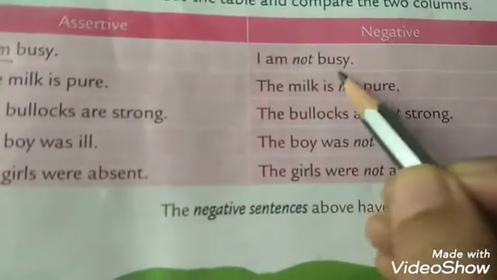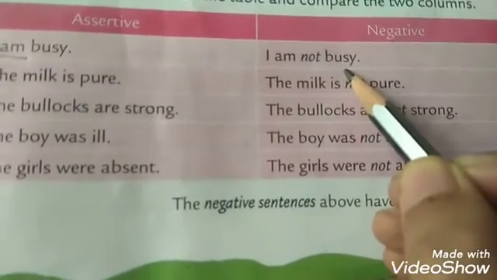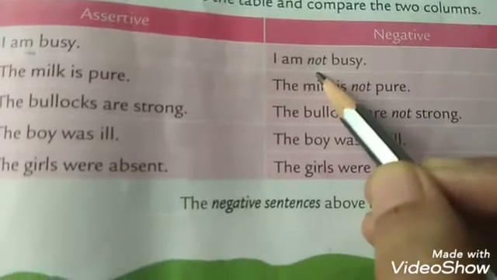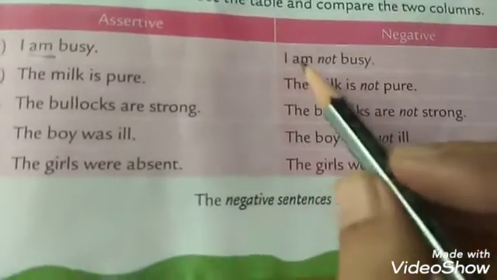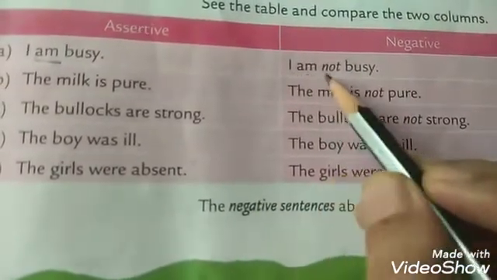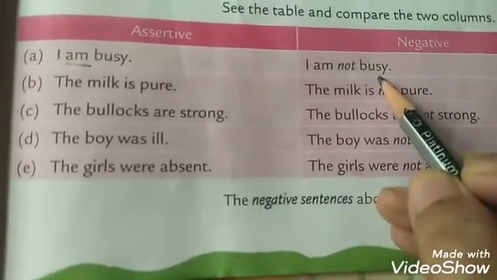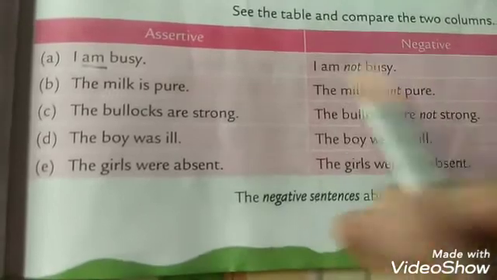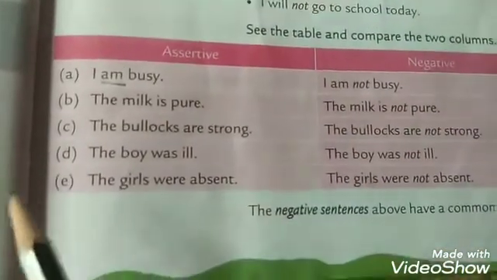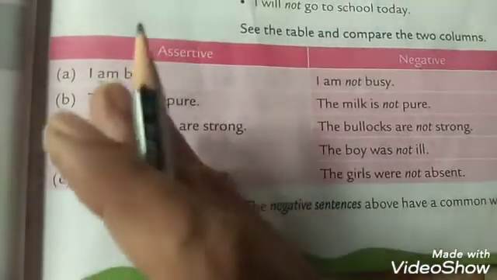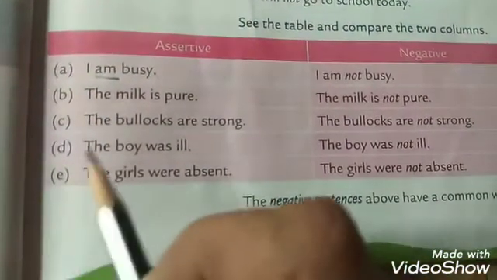I am not busy. Yes, understood. See, after the helping verb, we have added not to make it negative. It's very easy. I am not busy. Like this you have to do. Okay, children, that's why I said in the video that you should know what is the verb and what is the helping verb. Then only you can do the exercises easily.